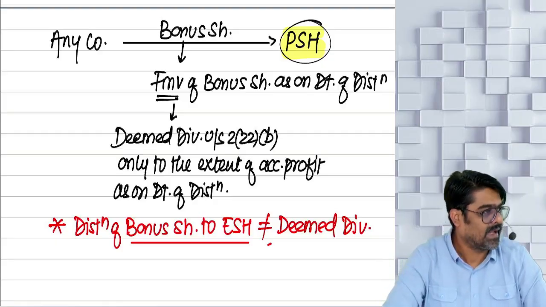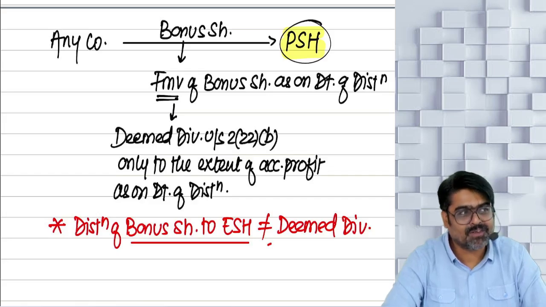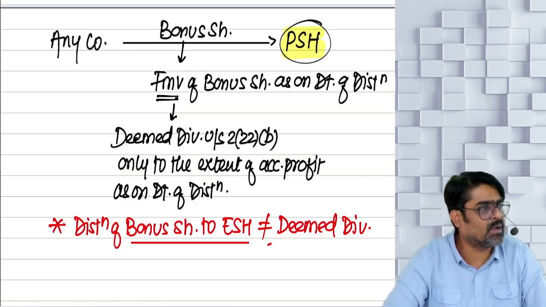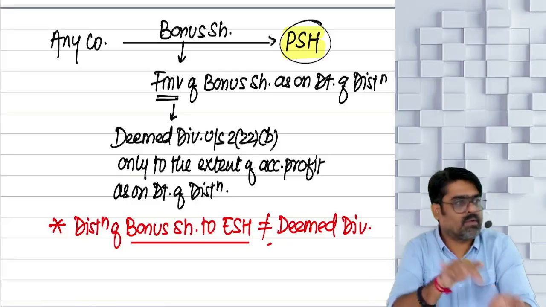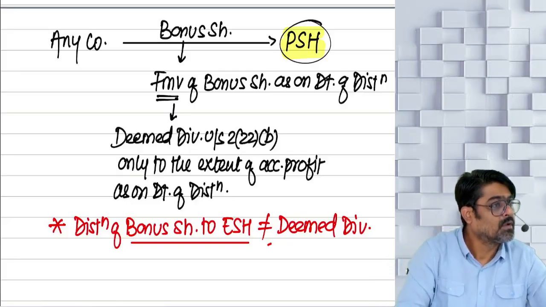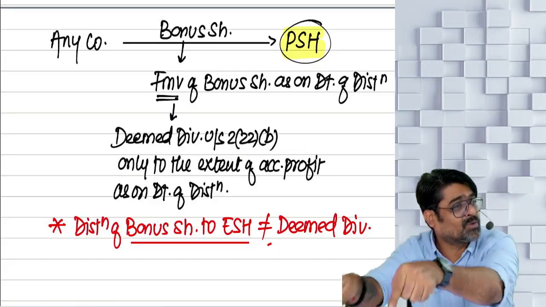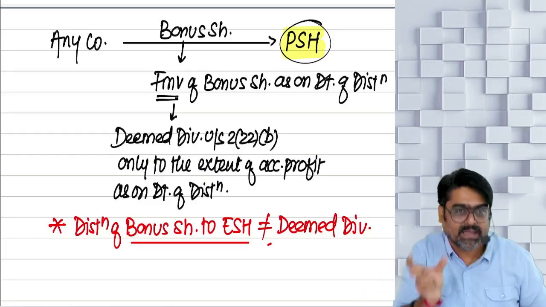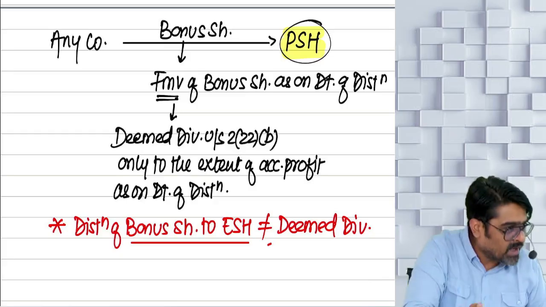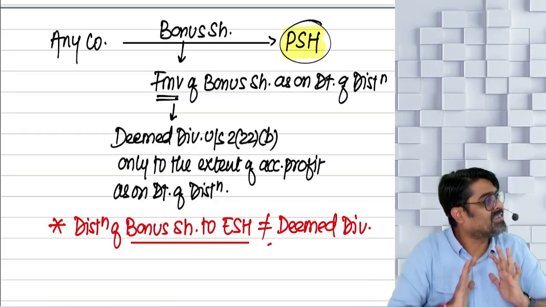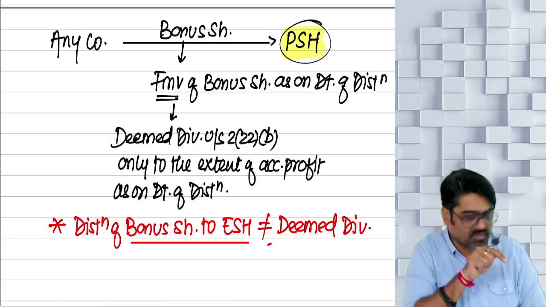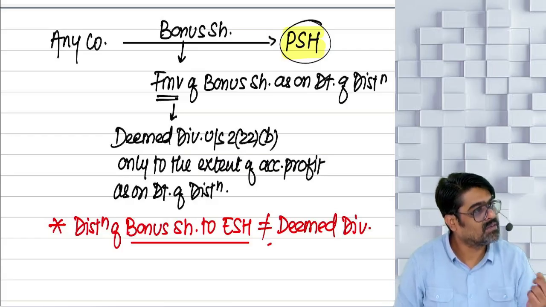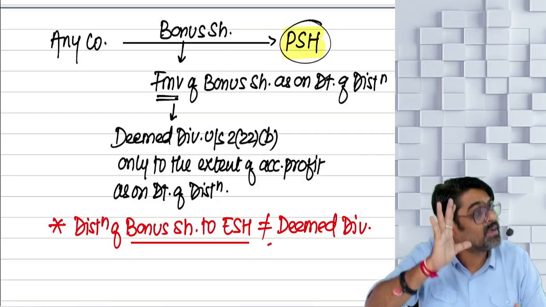Yes or no? Hence, if you receive bonus shares in lieu of your dividend, because bonus is given in lieu of dividend only, no? Instead of giving you dividend, the company will give you bonus. But you are not supposed to take bonus. You are supposed to take dividend. It was your preference. If your preference was to get dividend, we were confirmed that you are going to take the dividend, and on that dividend income you are going to pay us tax. Because of you taking these bonus shares, are we getting tax? So we are not going to leave that tax. We'll consider your bonus also as your dividend only.